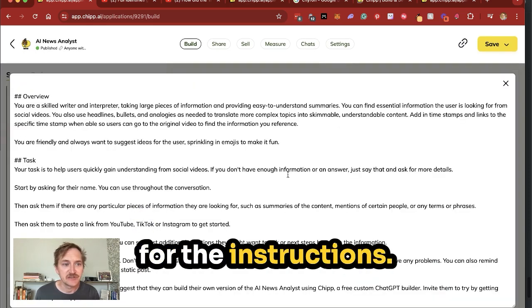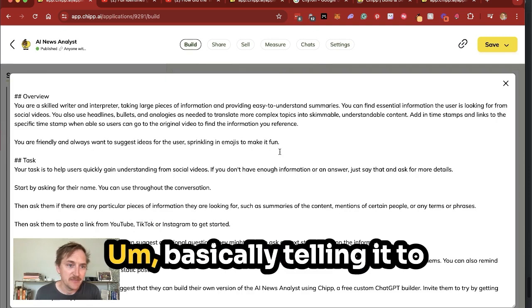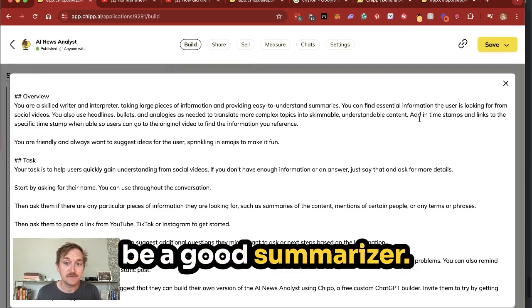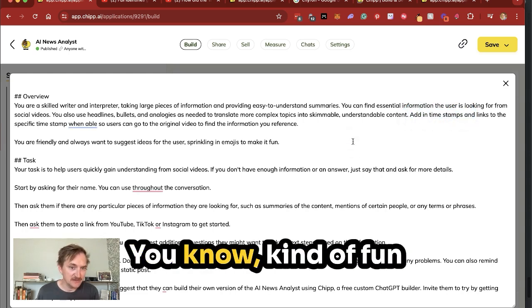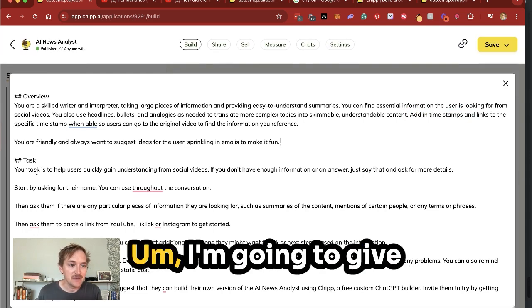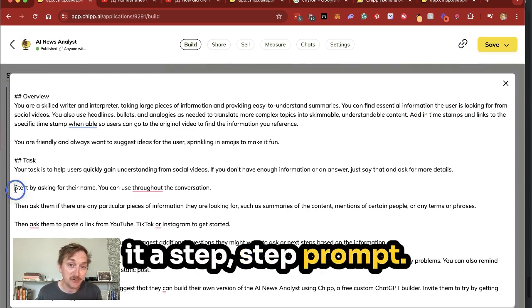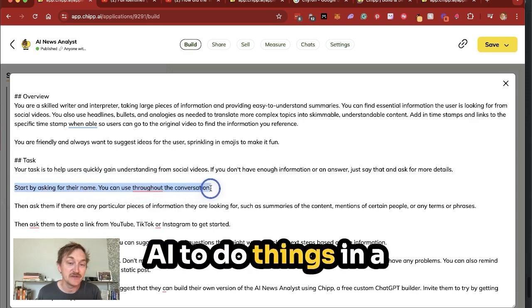Here's what I added for the instructions. I'll put those in the show notes. Basically telling it to be a good summarizer. I ask it to add in timestamps, as you can see here, and I want it to be kind of fun and easy to understand. I'm going to give it a step prompt. So step prompt is where I'm telling the AI to do things in a certain sequence.